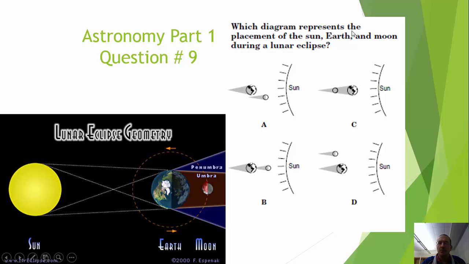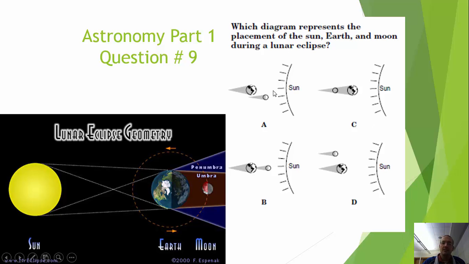Which diagram represents the placement of the sun, earth, and moon during a lunar eclipse? First of all, when we're talking about a lunar eclipse, we need to make sure that we understand what that represents. In this case, a lunar eclipse is going to be where we block out the moon, either fully or partially. In this location, we have the sun, the earth, and then the moon in a lunar eclipse.